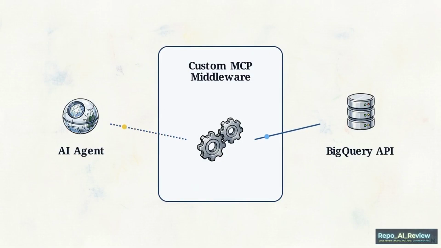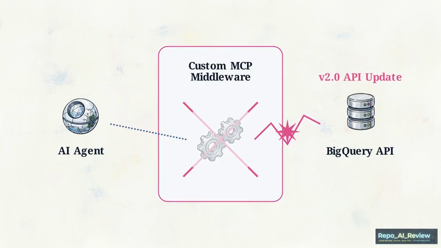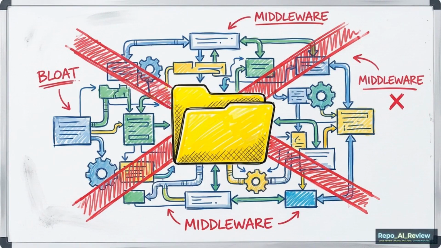To teach an agent to interact with fundamental services like BigQuery, teams must construct this entire middleware layer. Every time a cloud service updates, the custom prompt definitions break, requiring a manual rebuild. The Google Skills repository is designed to bypass this custom middleware layer entirely.